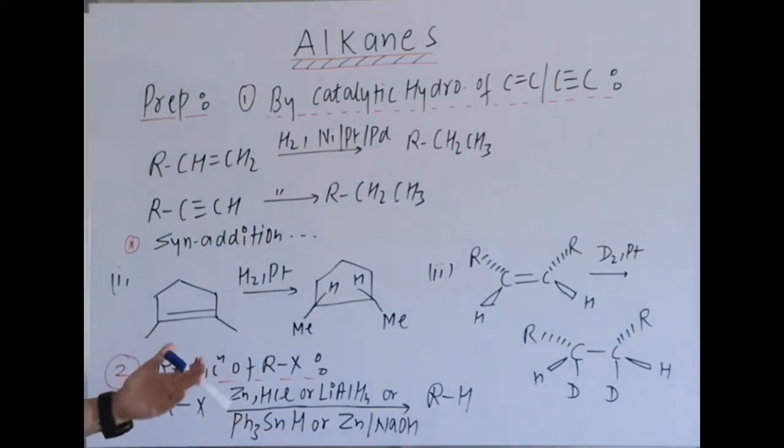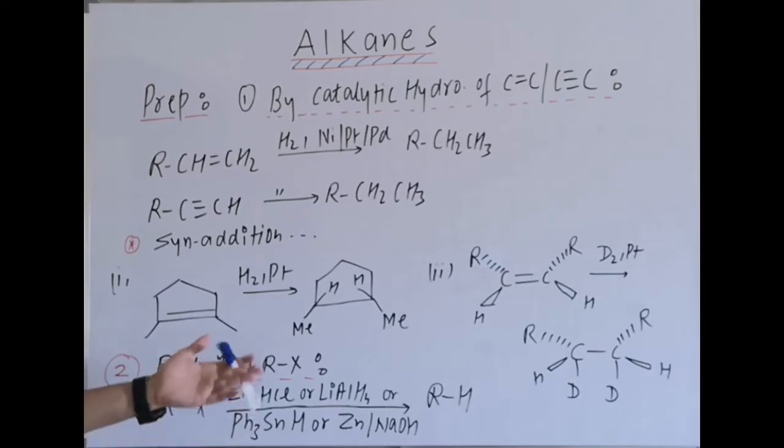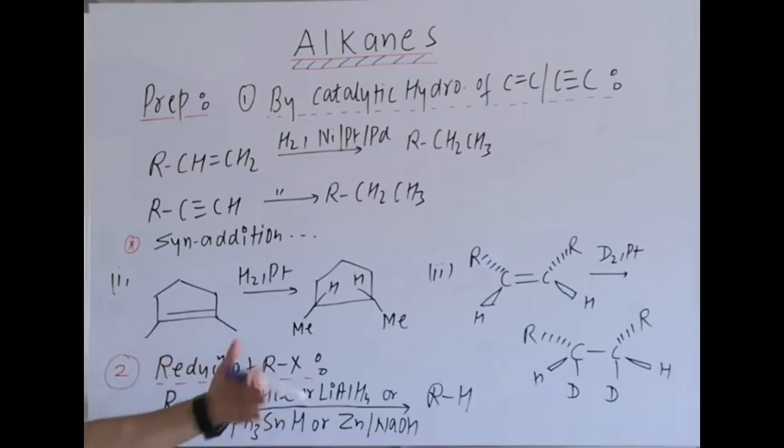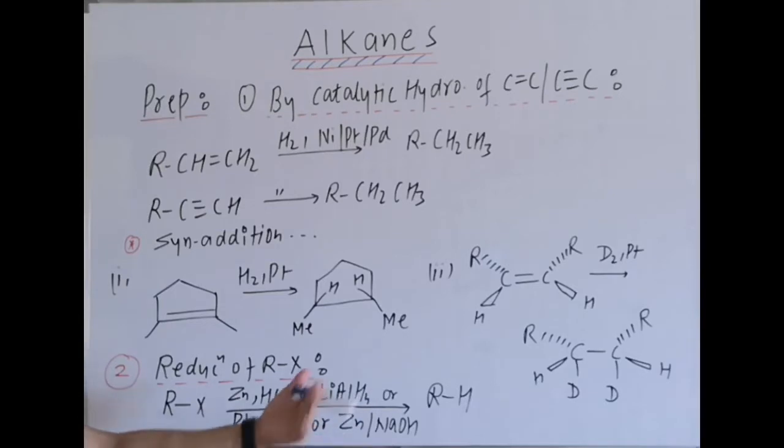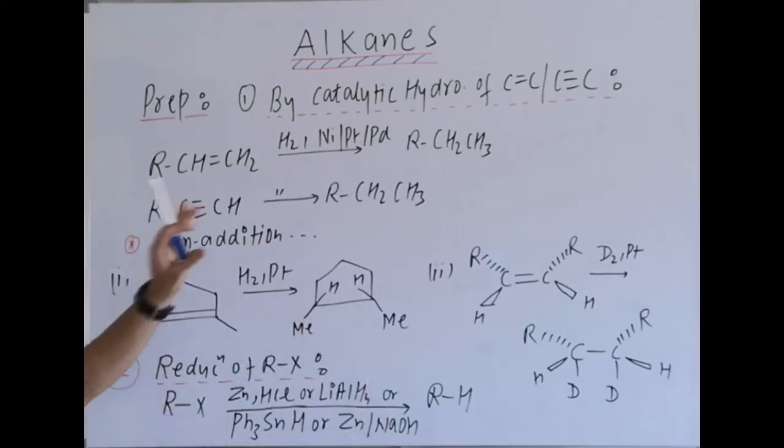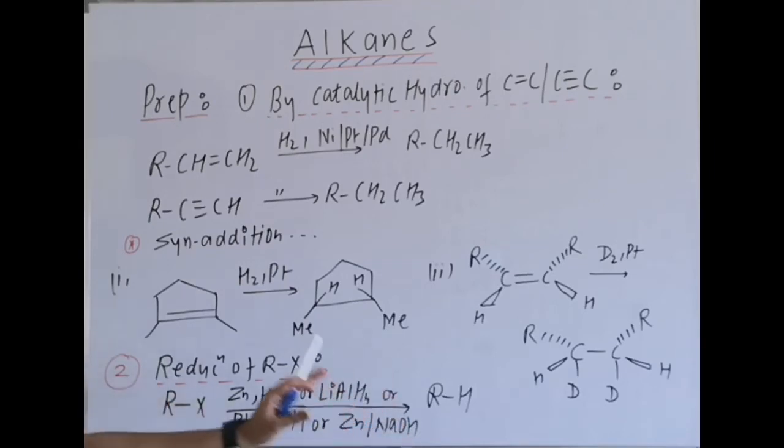Then the second method is by reduction of alkyl halides, RX. We can use multiple reagents like RX with zinc and H+, zinc with acetic acid, zinc with HCl, lithium aluminum hydride, or triphenyltin hydride, or zinc with NaOH. They all finally reduce the RX to RH. So you should remember such direct reactions. Okay.